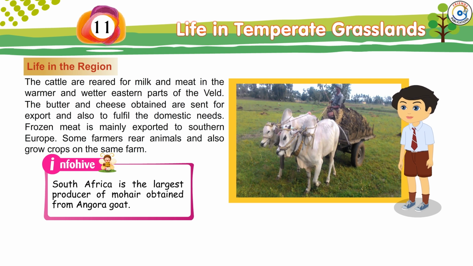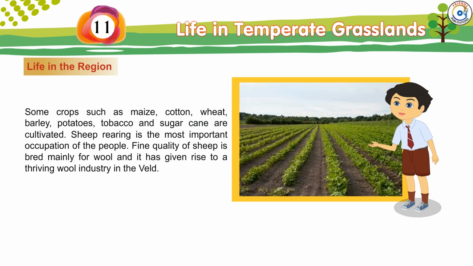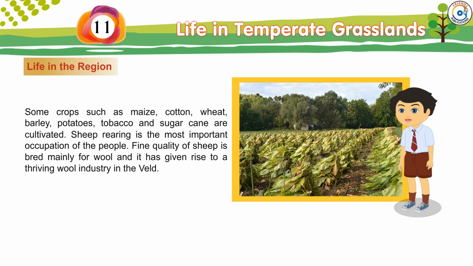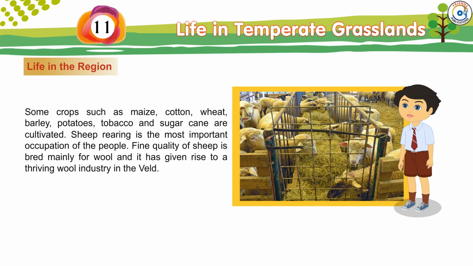InfoHive. South Africa is the largest producer of mohair obtained from Angora goat. Some crops such as maize, cotton, wheat, barley, potatoes, tobacco and sugarcane are cultivated. Sheep rearing is the most important occupation of the people.